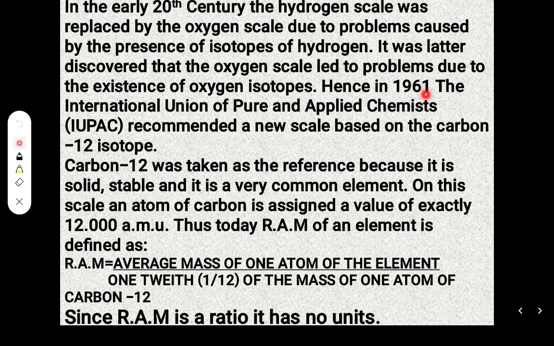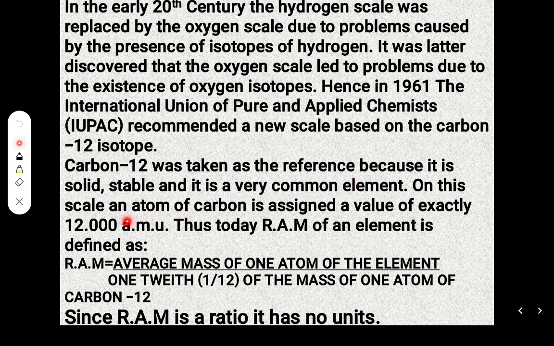Hence, in 1961, an organization belonging to the United Nations, the International Union of Pure and Applied Chemistry, recommended a new scale based on the carbon-12 isotope. Carbon-12 was taken as the reference because it is solid, stable, and a very common element.